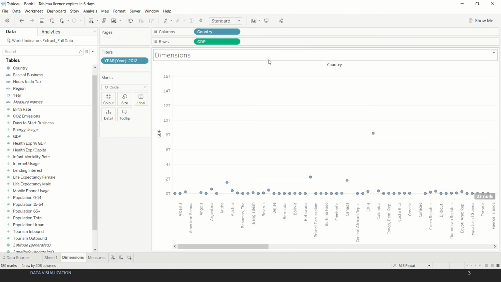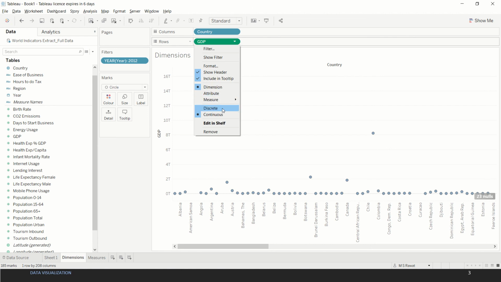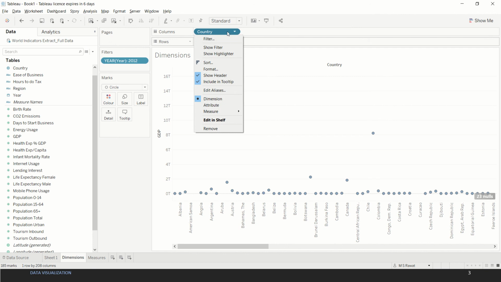A few other things to note here are that, like we just talked, a measure or a dimension can be interchanged or converted into discrete or continuous. Now this will depend on multiple factors. A field may be able to be converted to continuous or discrete type, but it will depend. For instance, if we talk about country over here, country is nothing but a geographic role, and it is more like a string.